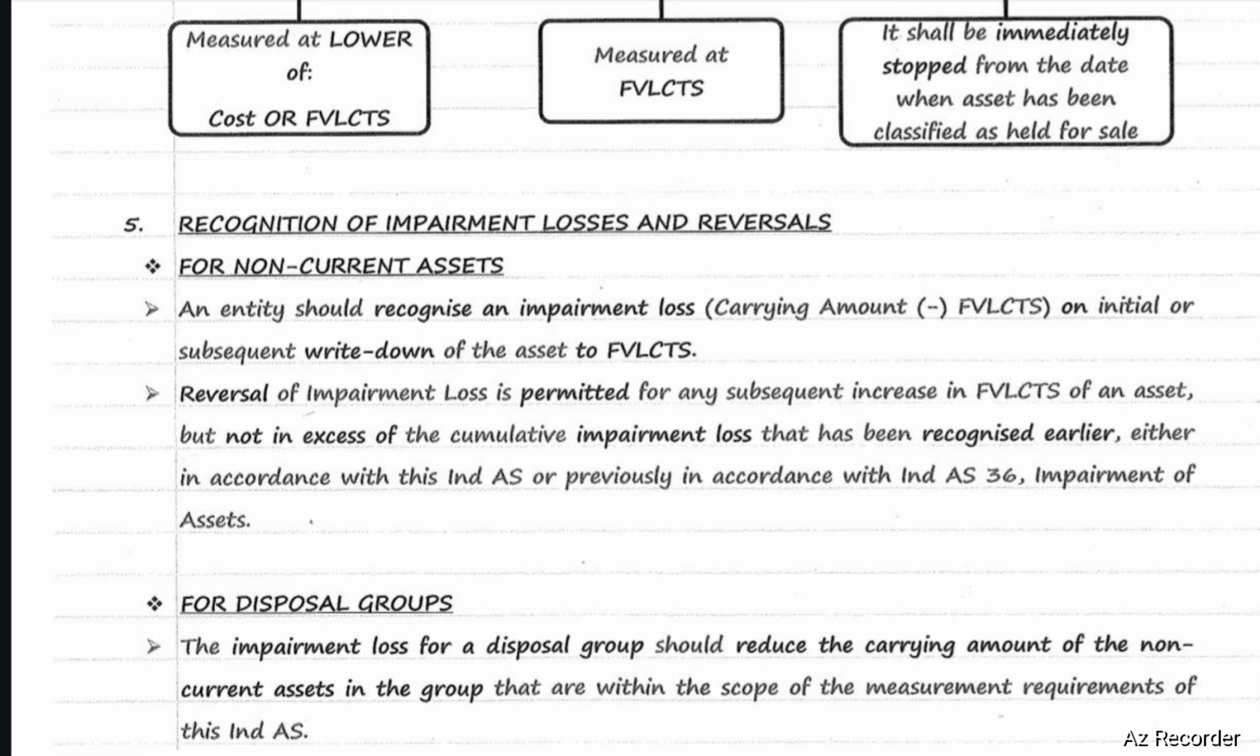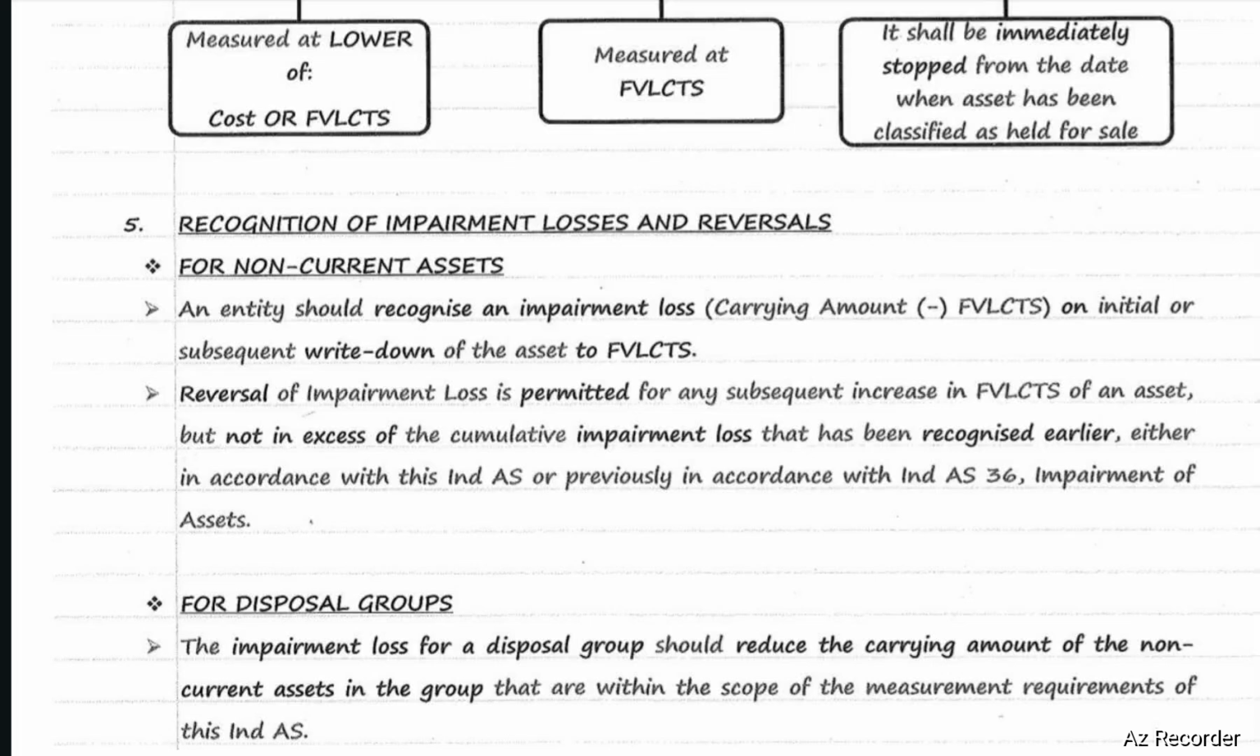Recognition of impairment loss and reversals for non-current assets. An entity should recognize an impairment loss, that is carrying amount less fair value less cost to sell, on initial or subsequent write-down of an asset to fair value less cost to sell. A reversal of impairment loss is permitted for any subsequent increase in fair value less cost to sell of an asset, but not in excess of the cumulative impairment loss that has been recognized earlier, either in accordance with this Ind AS or previously in accordance with Ind AS 36 Impairment of Assets. So reversal is permitted, but reversal should not be in excess of impairment loss already recognized earlier.